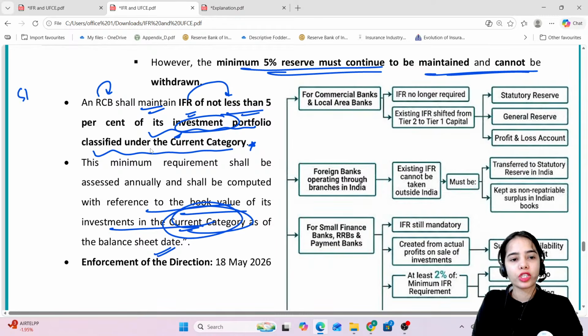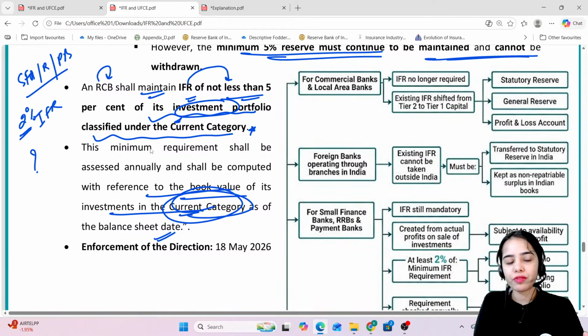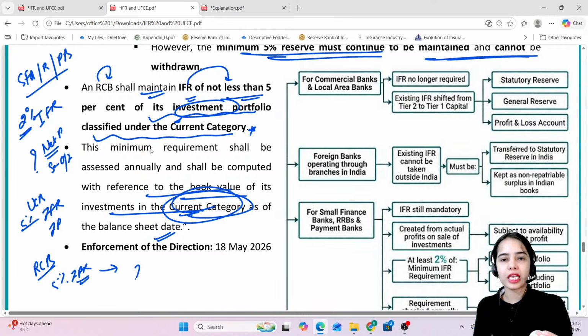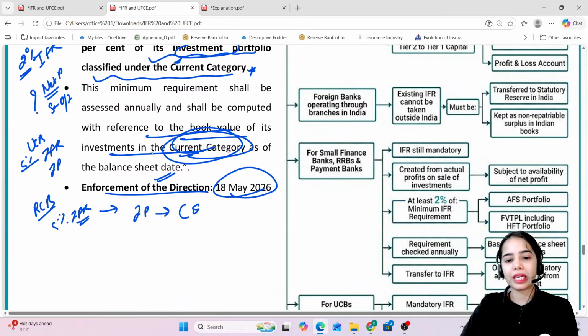So for the small finance bank, for the RRBs, for the payment bank, what is the minimum requirement of the investment fluctuation reserve? It is 2%. From where will the money come? The money will come from the net profit from the sale of investments. Okay? For the UCBs, what is the minimum requirement of investment fluctuation reserve from its investment portfolio? 5%. For the rural cooperative bank, 5% is the investment fluctuation reserve that has to be kept against the investment portfolio classified under the current category. Enforcement of the direction is from 18th May 2026.